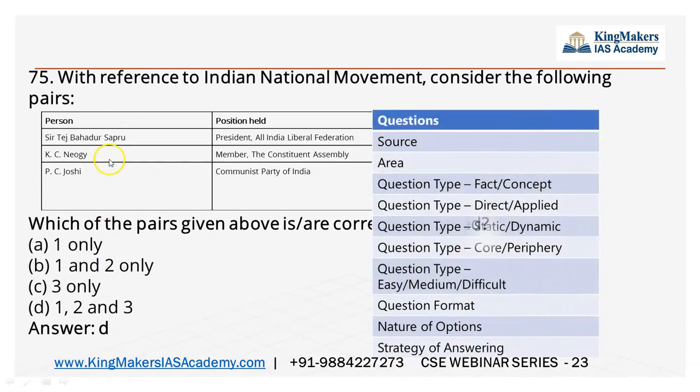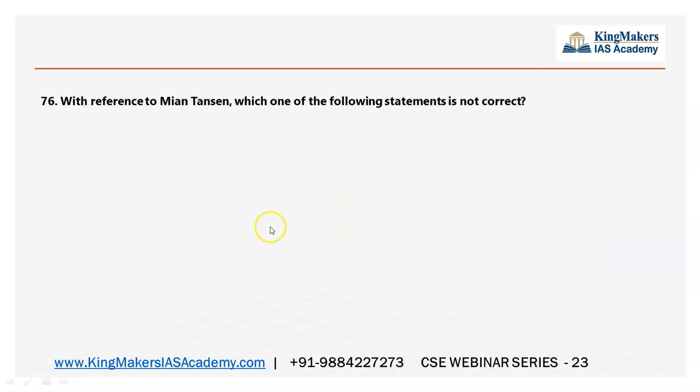See again the table column based question: person, position, health. So it is important for you to know about the personality, their contribution, their positions, the movements they organized, the organizations they opened and all. It is there in the spectrum, the last part of it.